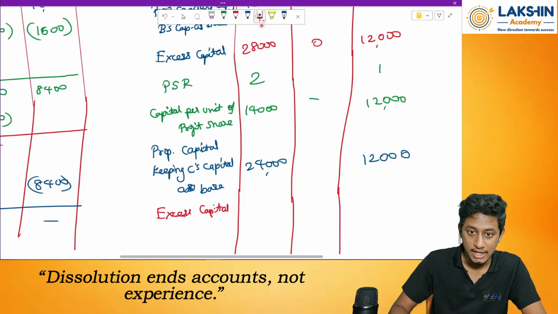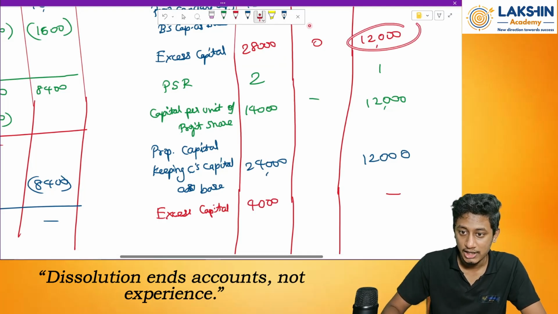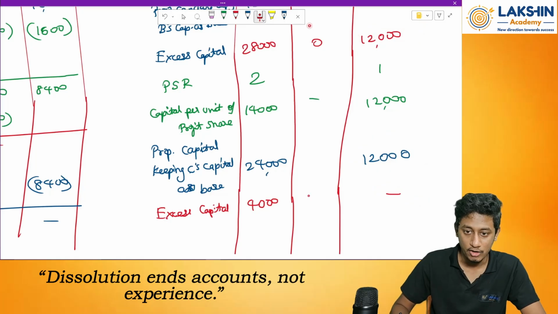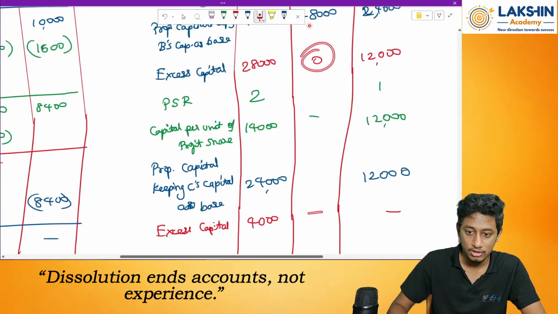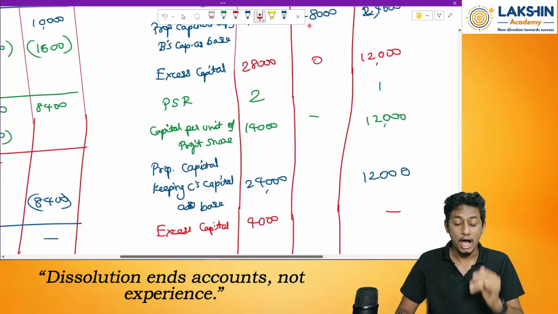To find out that, simply this excess capital minus this excess capital. So that will be how much? Rupees 4,000 over here, and over here nil. Why? Because 12,000 minus this is 0. Got it? And over here, however, it is 0, because 0 minus 0 will be 0 only, right? Okay. So that means how should the payment be done?